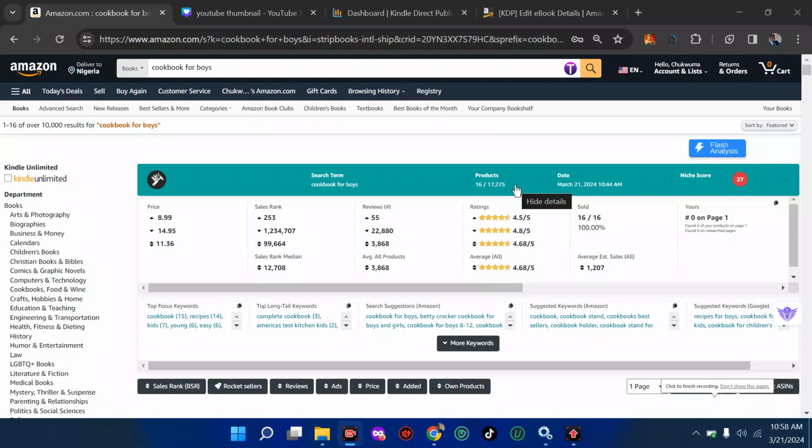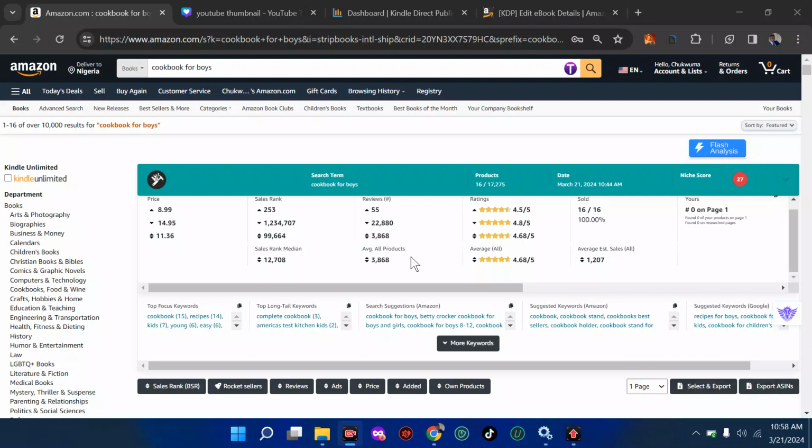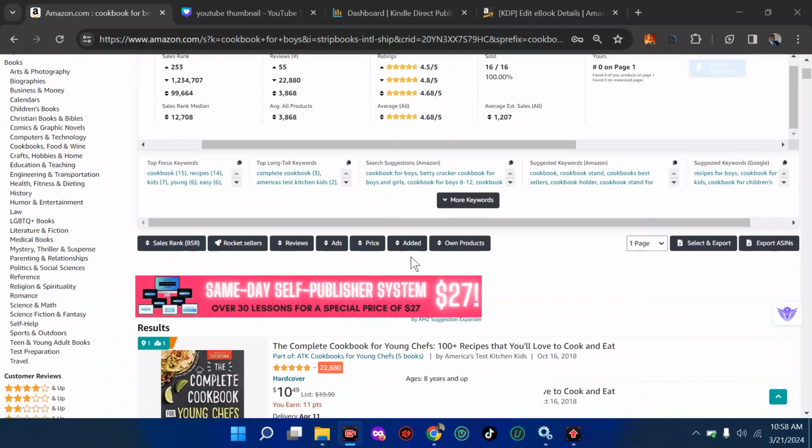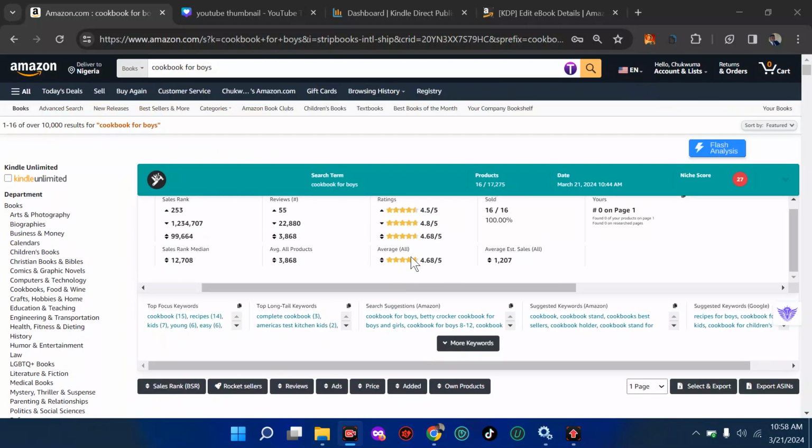So a lot of people have been asking me this question: where should I put my keyword? Is it in my subtitle, my title, or in the 7 backend box, which we call the 7 backend keywords? So I decided to tell you which one is better from statistics, and we're going to do a practical and see what really comes up in the results.